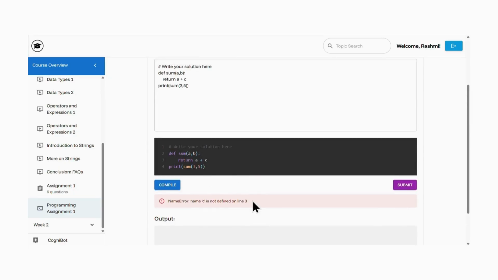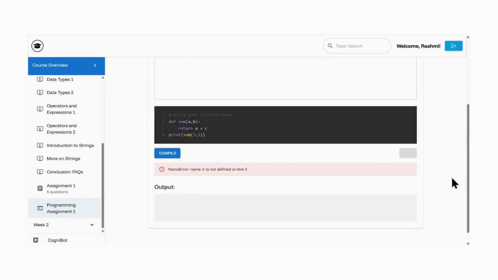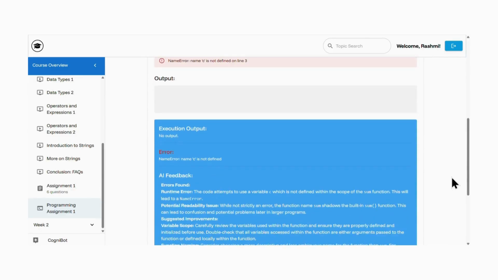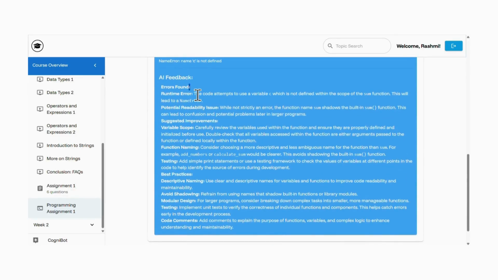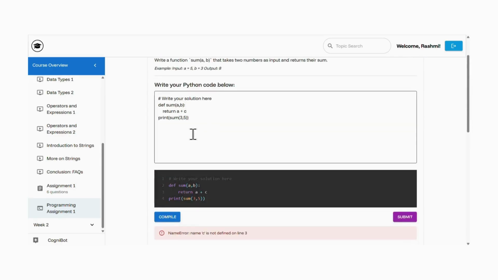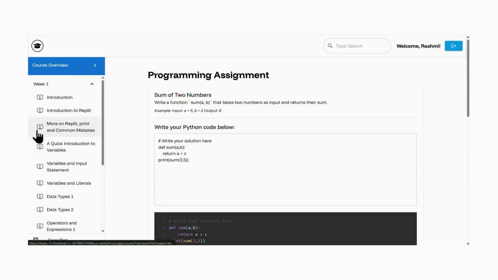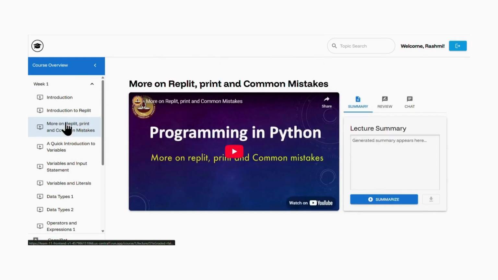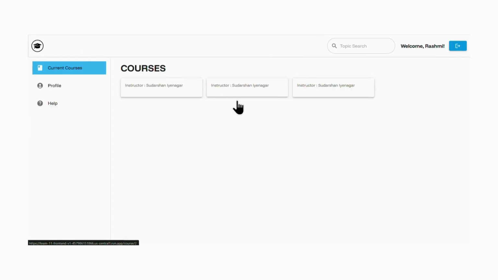and it says name error, name c is not defined on line 3, and I'm just going to submit this, and then it's going to tell me what I am doing wrong. So it's going to give me feedback. It's going to tell me that I need to be careful about variable scope and readability issues. So these are the different things it's telling me, and that's very helpful. So that's my assignment help, lecture help, and then we will talk about help and documentation.